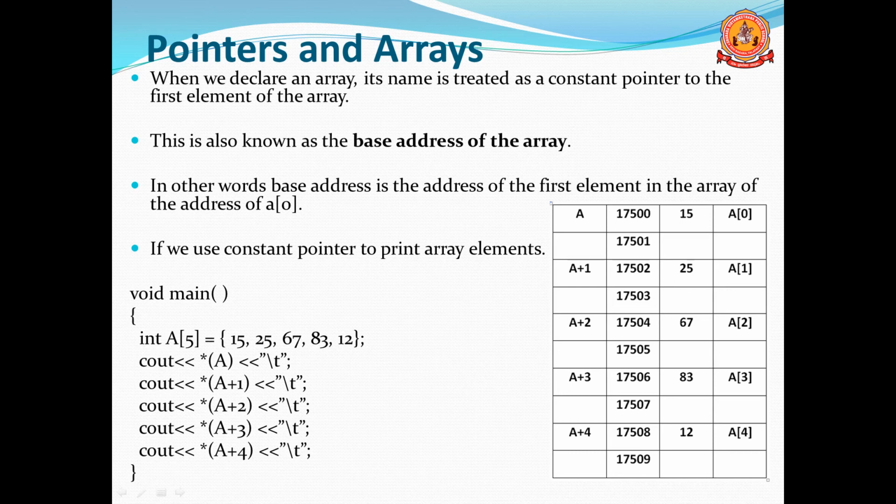An array is a pointer, so it will display 15. Next, pointer A plus 1, in brackets. A plus 1 means it increments by 1, so the address is incremented by one integer, which is 2 bytes for an integer pointer. So 25 is displayed. A plus 2 means 67. A plus 3 means 83. A plus 4, 12 will be displayed. This is pointers and arrays.